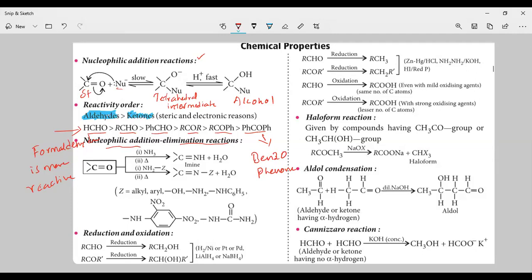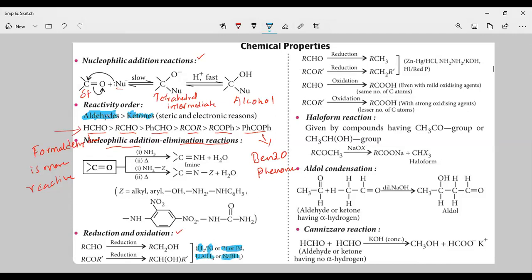Apart from nucleophilic addition-elimination reactions, aldehydes also undergo reduction and oxidation reactions. Aldehyde can be converted to alcohol, and ketone can be converted into secondary alcohol. The aldehyde is converted into alcohol by treating it with hydrogen in the presence of nickel, platinum or palladium, or by treating with reducing agents like lithium aluminum hydride or sodium borohydride.